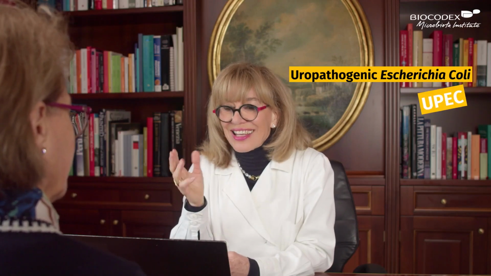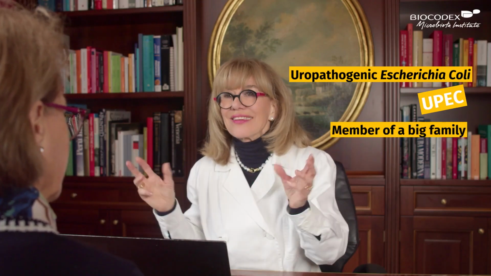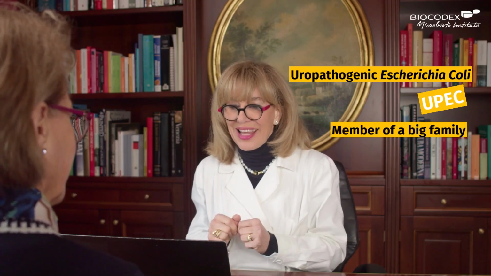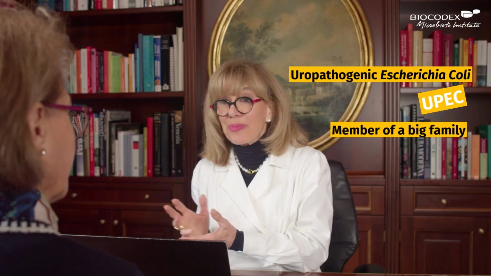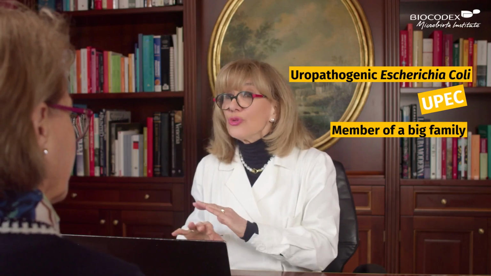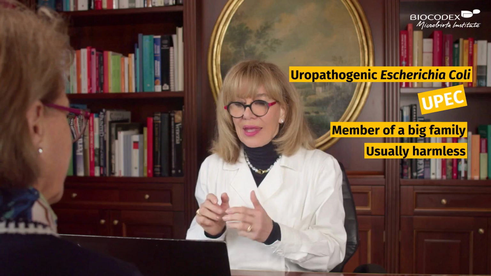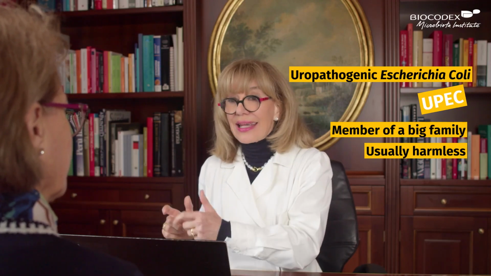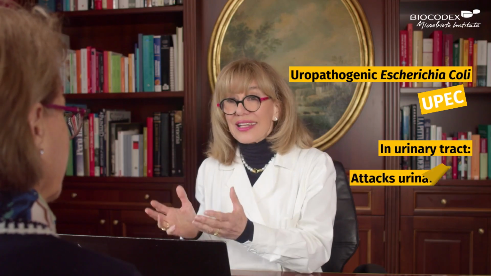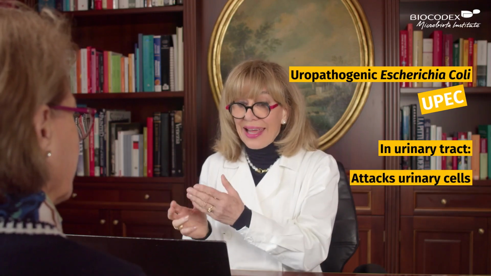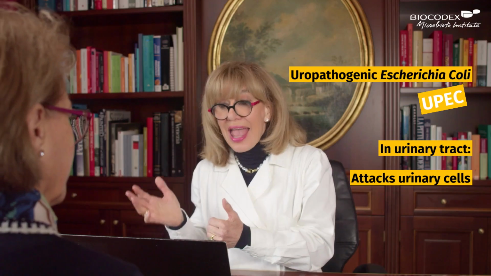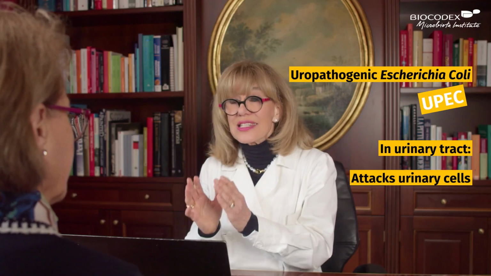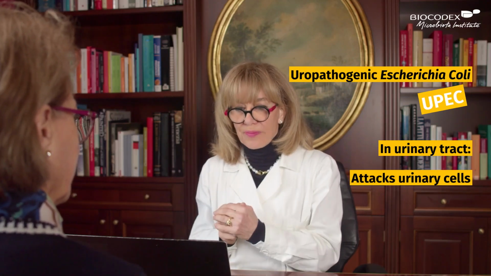This UPEC, uropathogenic Escherichia coli, is a member of a big family, more than 100 brothers, so to say. They live very happily in our gut without causing any harm. However, when the UPEC reaches the urinary tract, it can attack the urinary cells, say the urothelium, and later the bladder and the urethral wall with a specific damaging strategy.